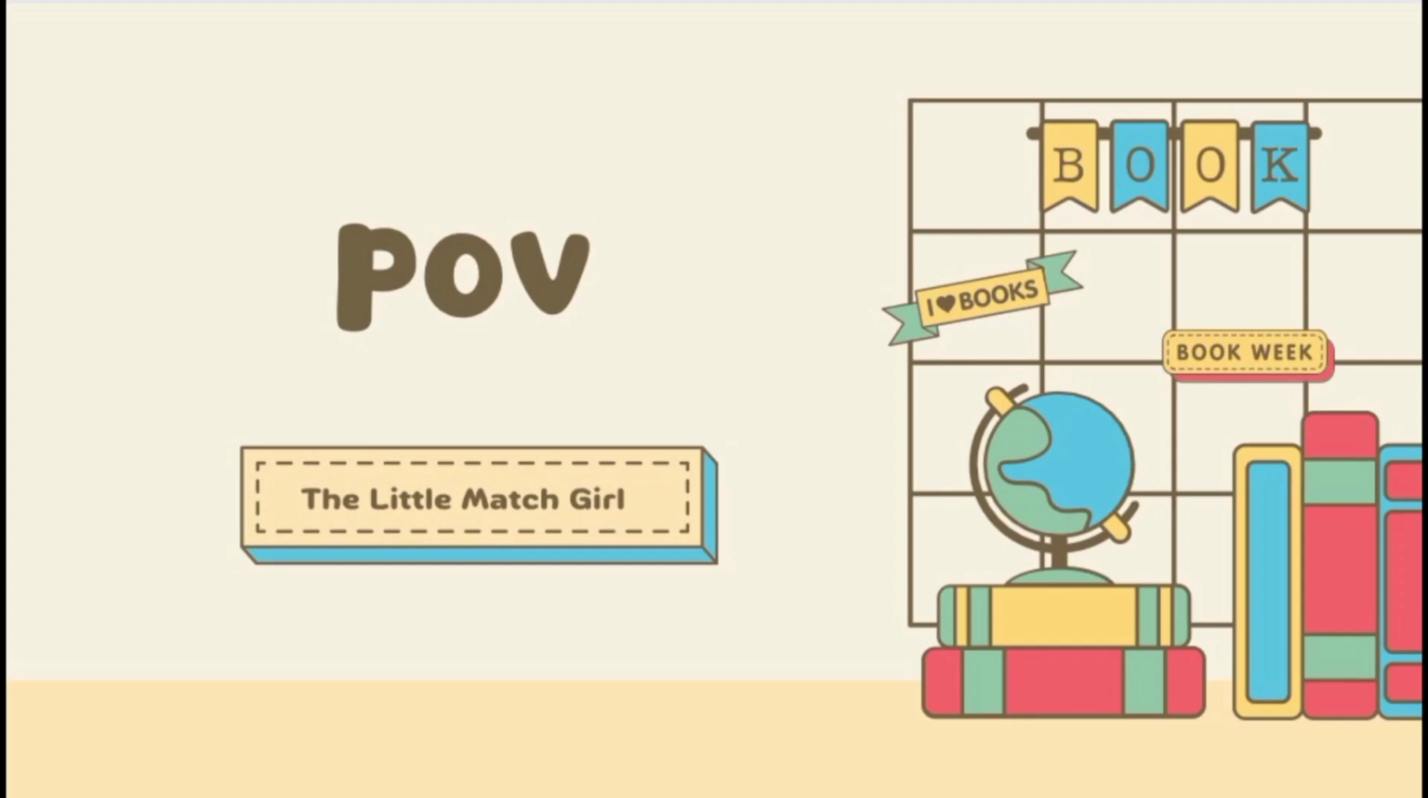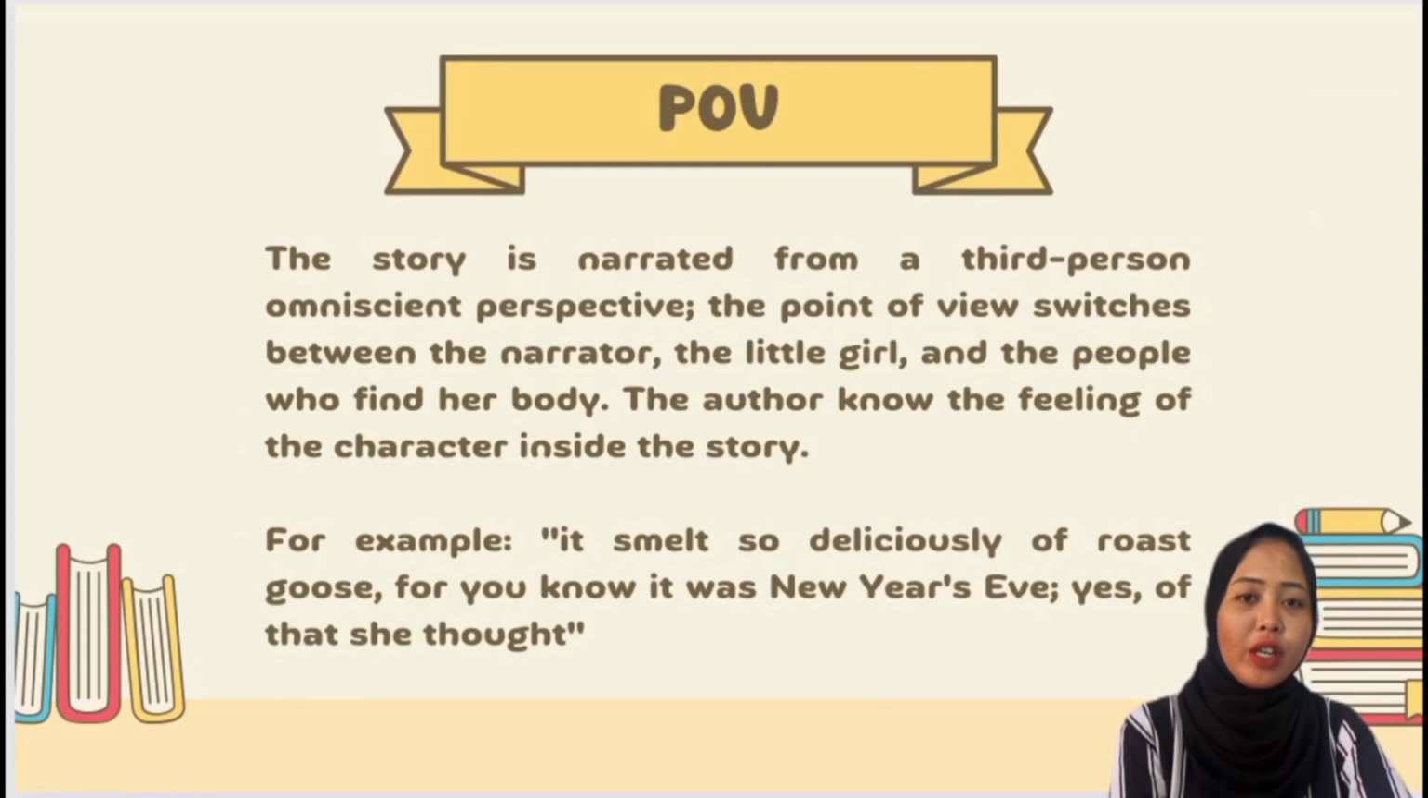From page 1. Point of view in The Little Match Girl. The next material is point of view. The story is narrated from a third-person omniscient perspective. The point of view switches between the narrator, the little girl, and the people who find her body. The author knows the feelings of the characters inside the story. For example, "It smells so deliciously of roast goose, for you know it was New Year's Eve."